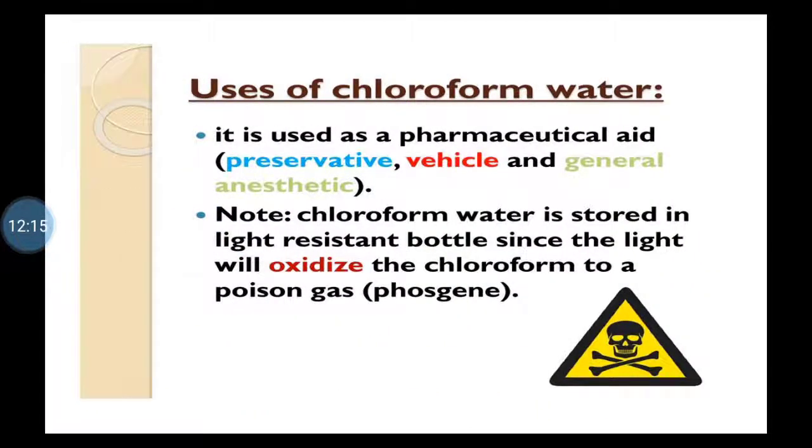So the uses of chloroform water are: it is a pharmaceutical aid, it is used as a preservative, vehicle and general anesthetic. Now the storage condition is also important. As I said, chloroform water is stored in a light resistant bottle because light will oxidize the chloroform to a poisonous gas, and therefore light resistant containers are very important.